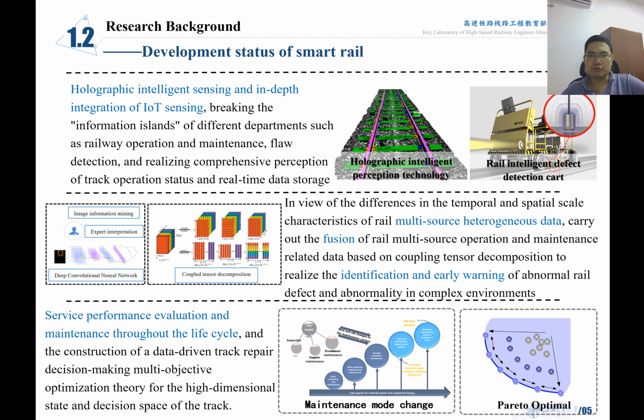The second one is how to fuse the multi-source heterogeneous data and carry out the fusion of the real multi-source operation and maintenance related data based on coupled tensor decomposition for identification and early warning of abnormal rail defects. The last one is service performance evaluation and maintenance through the life cycle of the rail. So the construction of data-driven track repair decision-making and multi-objective optimization theory for the high-dimensional state and decision space of track is very important.